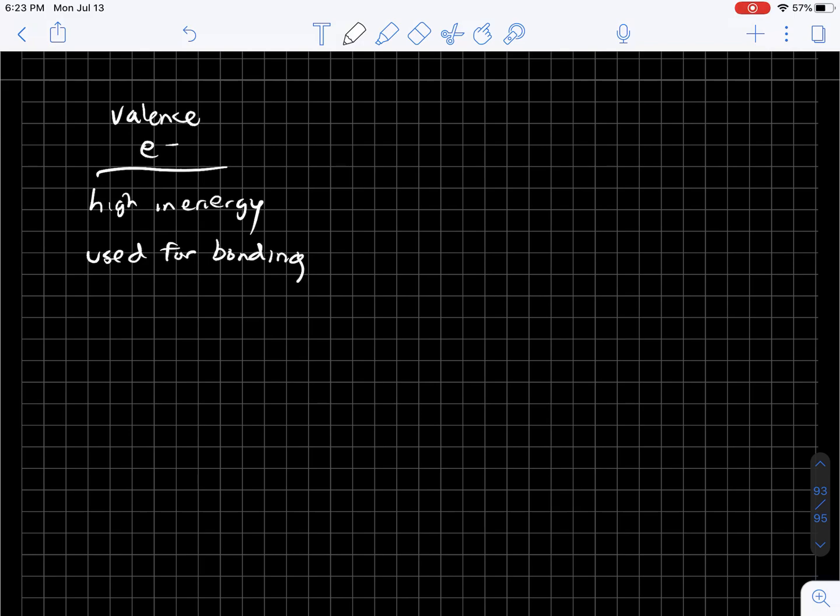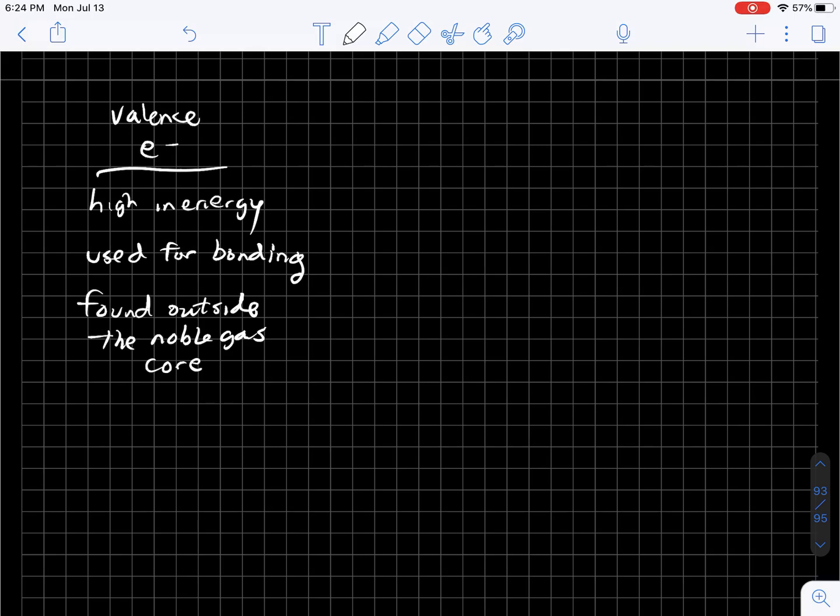There are 2 types of electrons. First, there's something called valence electrons. Valence electrons are high in energy, used for bonding, and are found outside what we call the core. We're going to call it the noble gas core, and we'll talk about that in the next video. Found outside the noble gas core.